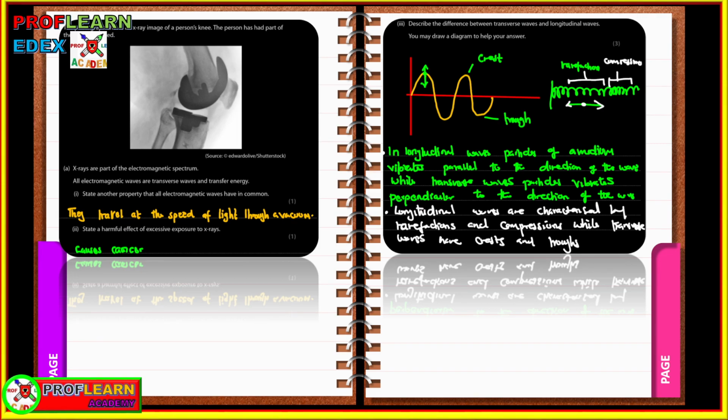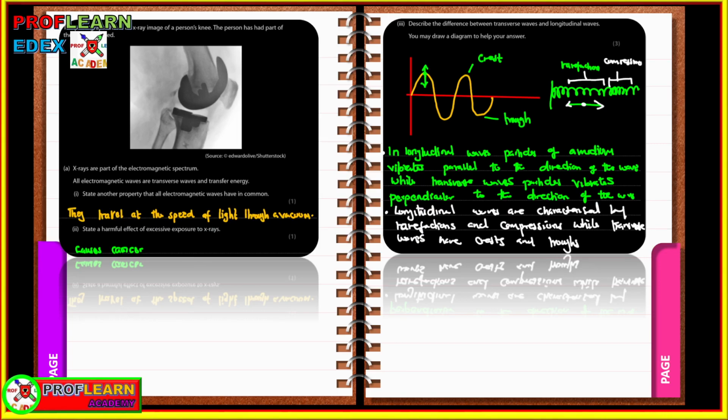We are supposed to describe the difference between transverse and longitudinal waves. Remember, waves can be classified as transverse and longitudinal waves, whereby light is a transverse wave, but sound is a longitudinal wave. In longitudinal waves, particles of the medium vibrate parallel to the direction of the wave, whereas in transverse waves, the particles vibrate perpendicular to the direction of the wave.